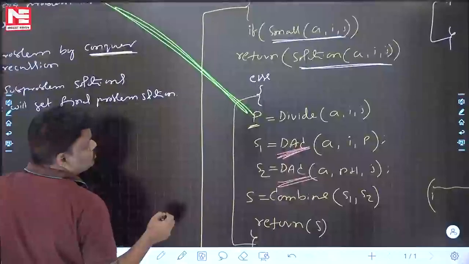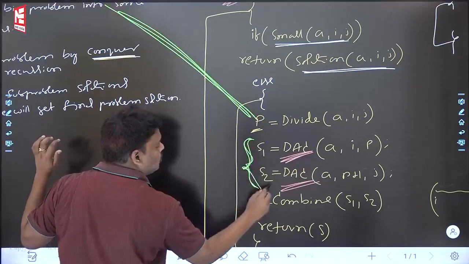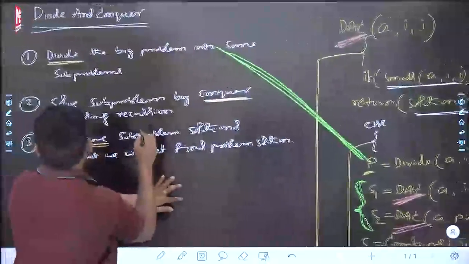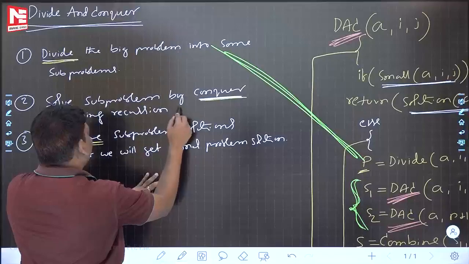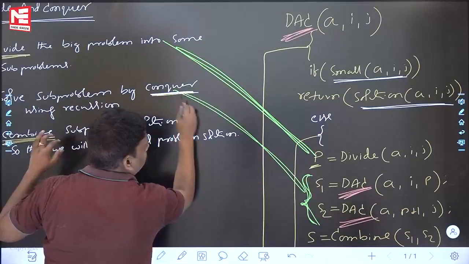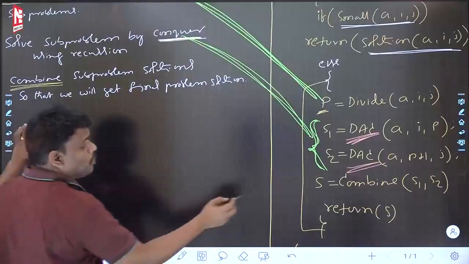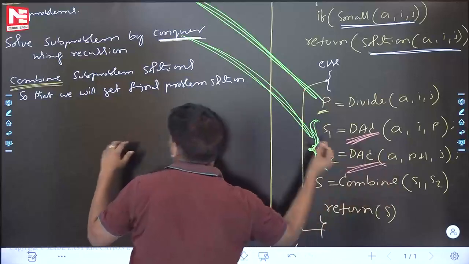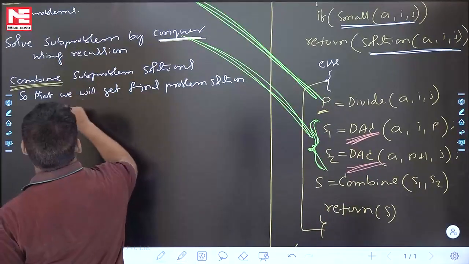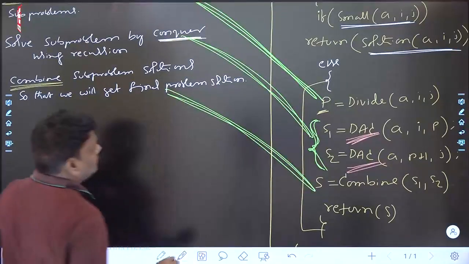Next one is going to be solve subproblems. See this one. Solve subproblems. Yes, that is called conquer. Solve subproblems by conquer, meaning by force using recursion. This is the conquer. Next one: combine subproblem solutions so that you will get the final problem solution. This is called combine. Major lines I wrote.